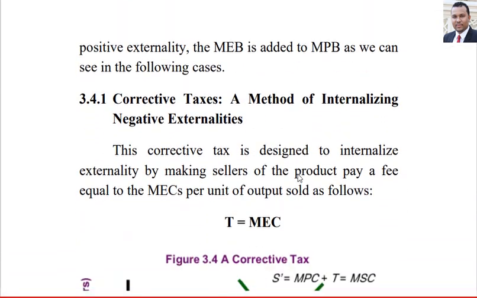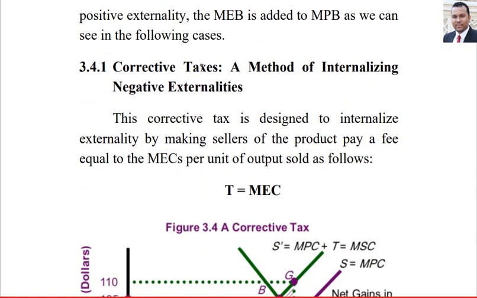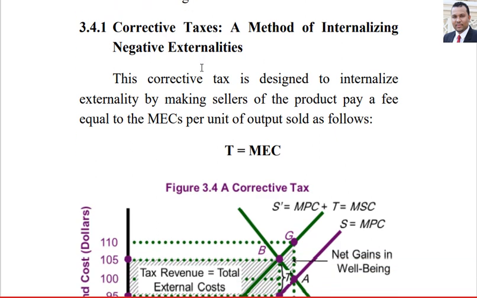Number one, corrective taxes. Corrective taxes are used in the case of negative externality. Corrective taxes are designed to internalize the externality by making sellers of the product pay a fee equal to the marginal external cost per unit.